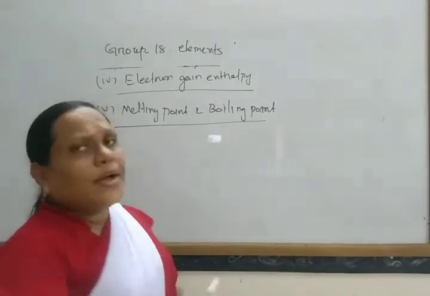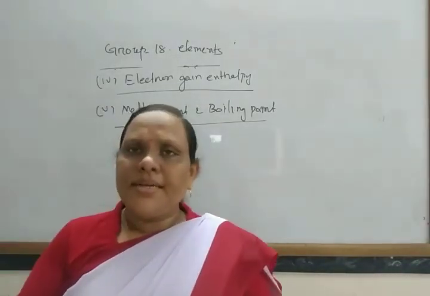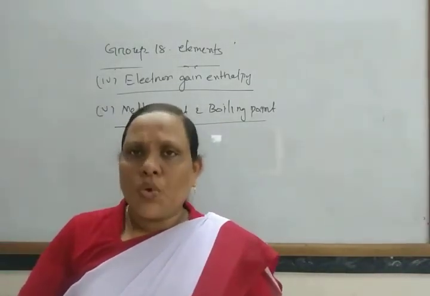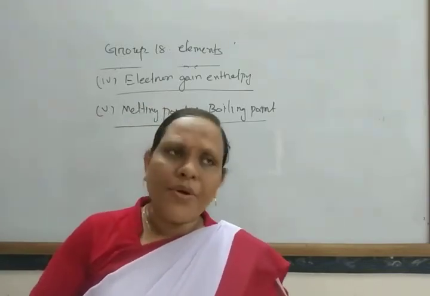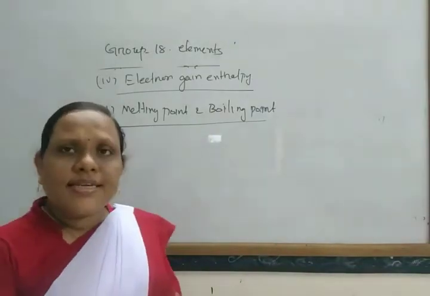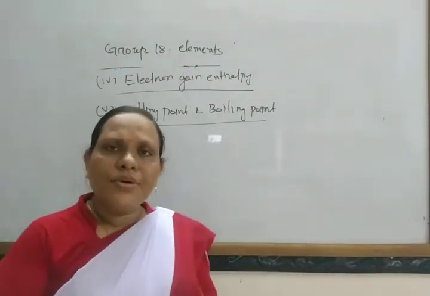So the melting point and the boiling point of these elements are very low, and they increase from helium to xenon.